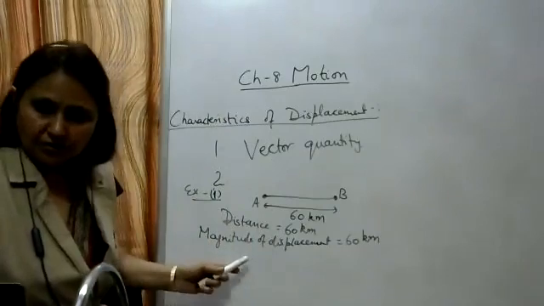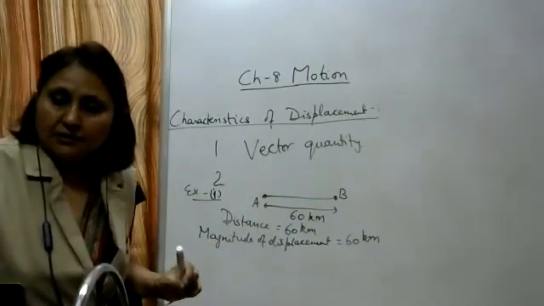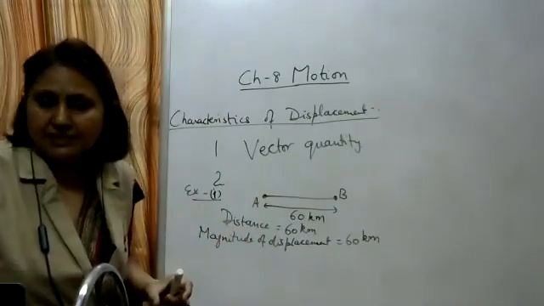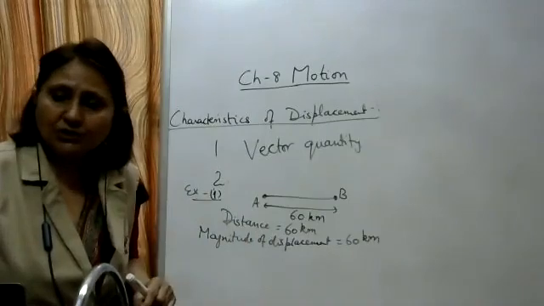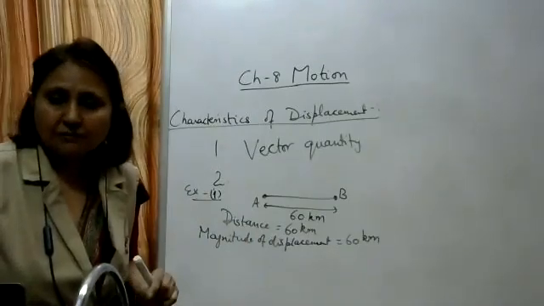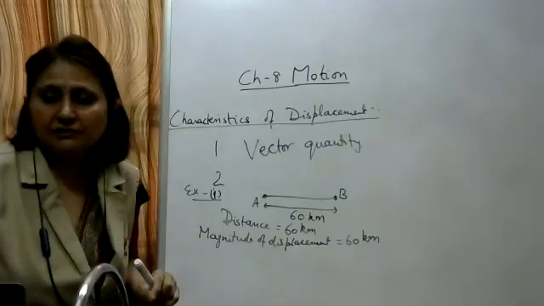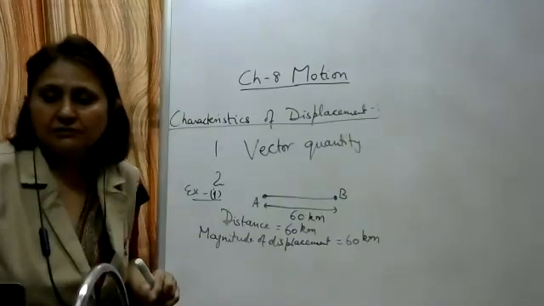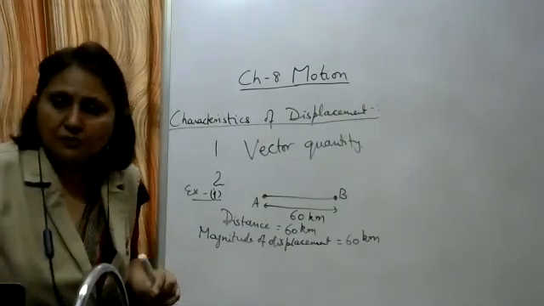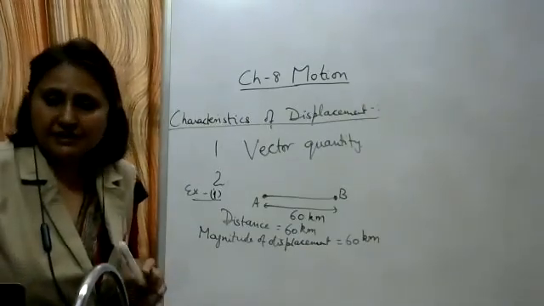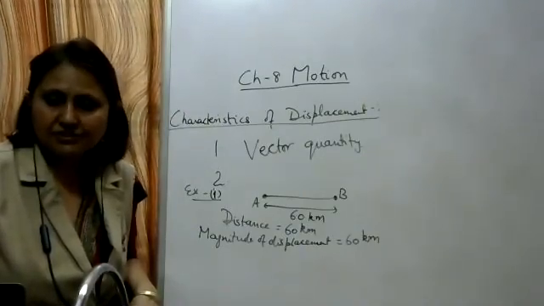So, okay, this is the example. Write down in this example: magnitude of displacement is equal to the distance traveled when the object is traveling in a straight line.